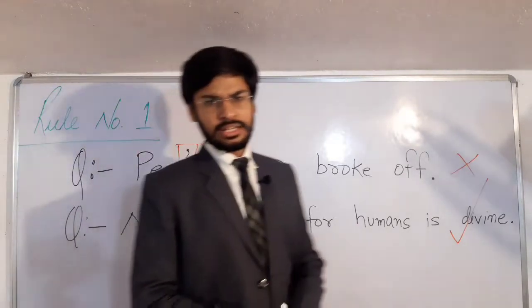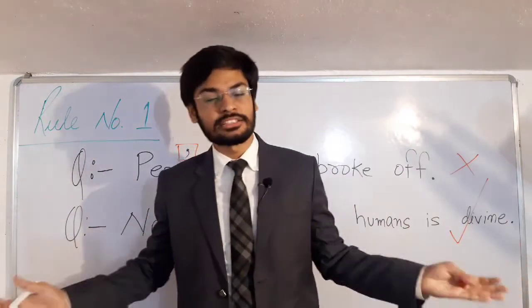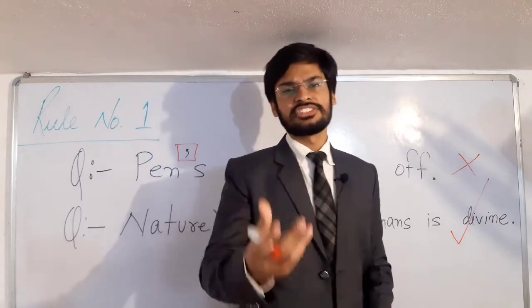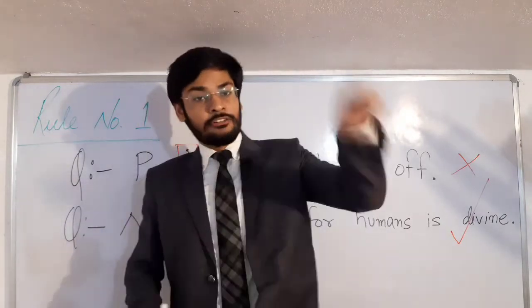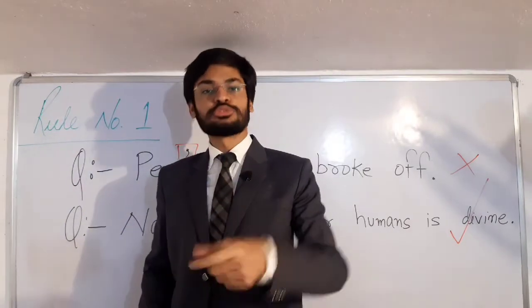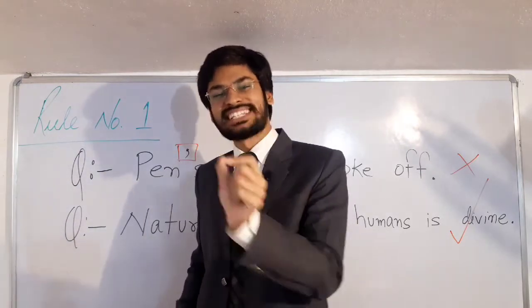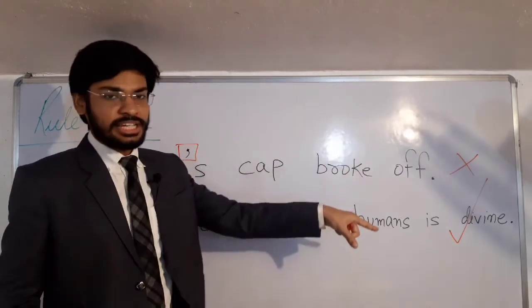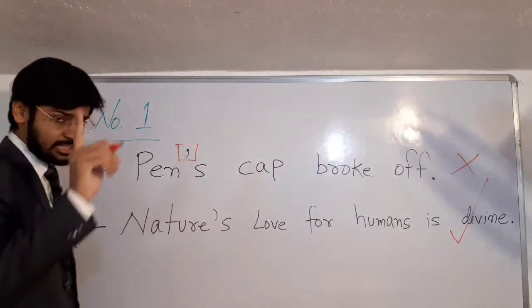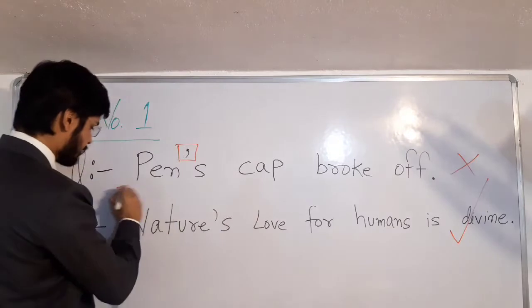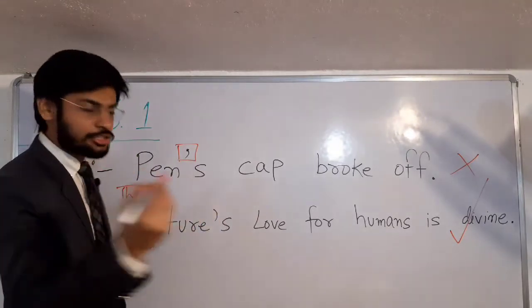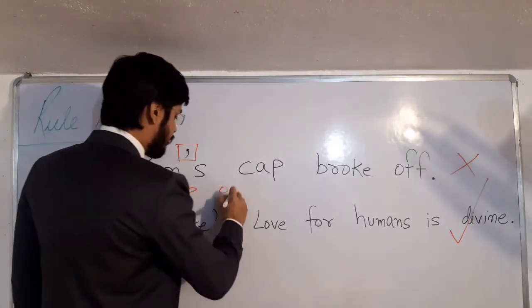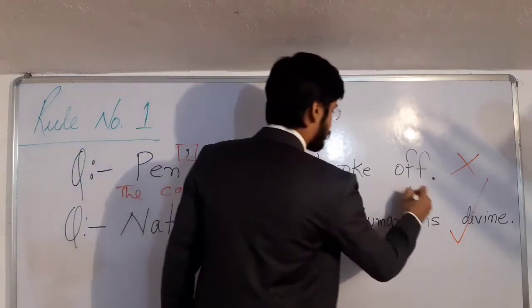Now your question would be, then how will non-living things show possessiveness? फिर निर्जीव चीज कैसे अधिकार दिखाएगा, जताएगा? For that we only can use of. O with single F. Of. The cap of pen broke off. If we had written this way, then this sentence would have been right. The correct sentence should be, the cap of pen broke off.